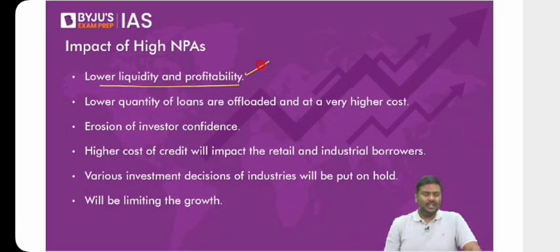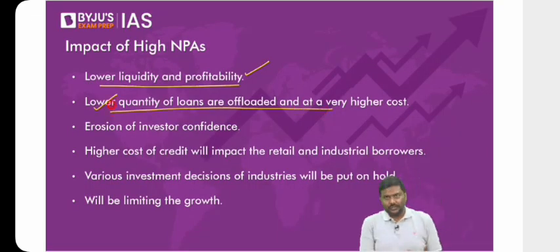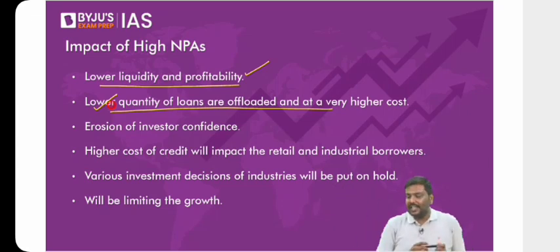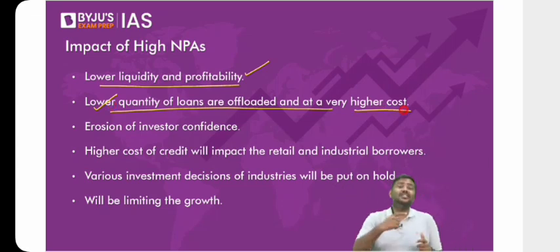Second one, it will also affect the number of loans issued by the bank. Of course, the bank will be concerned about higher NPAs. It might reduce the number of loans. Or even if they give loans now, in order to cover the losses, they might charge a higher rate of interest. They might start charging a higher rate of interest.